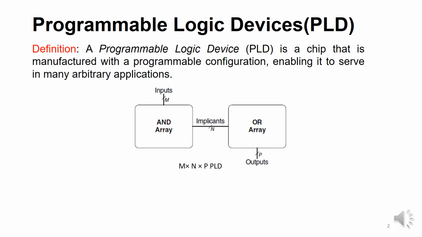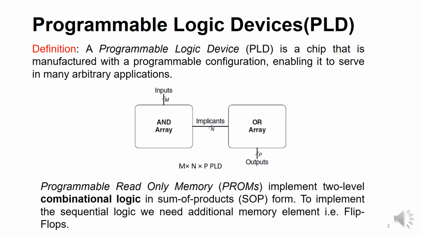Therefore, we have an m by n by p PLD. Programmable read-only memory, that is PROM, implements two-level combinational logic in sum of product form. To implement sequential logic, we need an additional memory element, that is flip-flops.